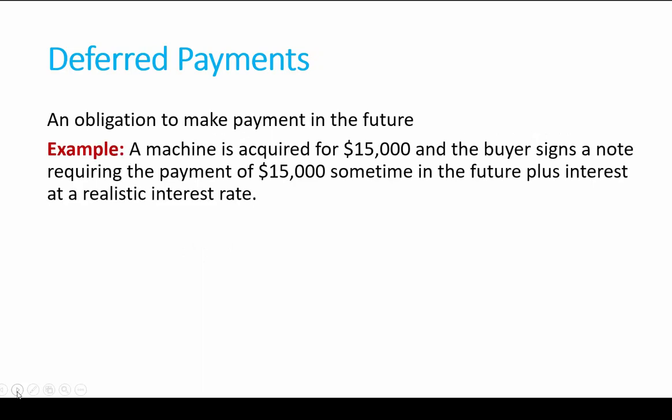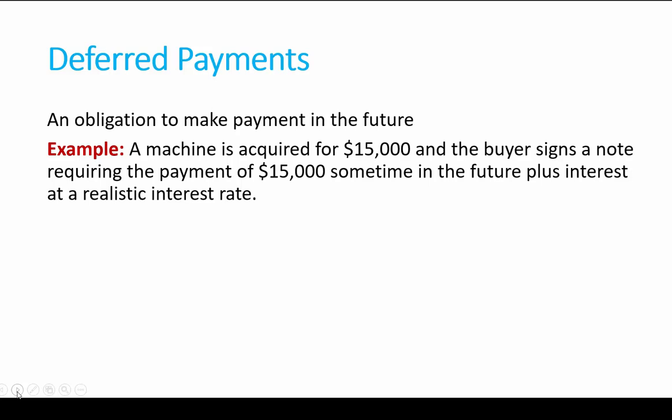A machine is acquired for $15,000 and the buyer signs a note requiring the payment of the $15,000 sometime in the future plus interest at a realistic interest rate. So this is a typical transaction where the company signs a note and they're going to pay off the note in the future with interest.